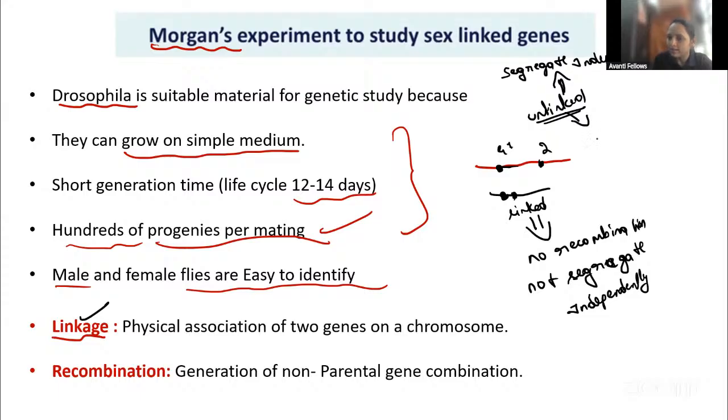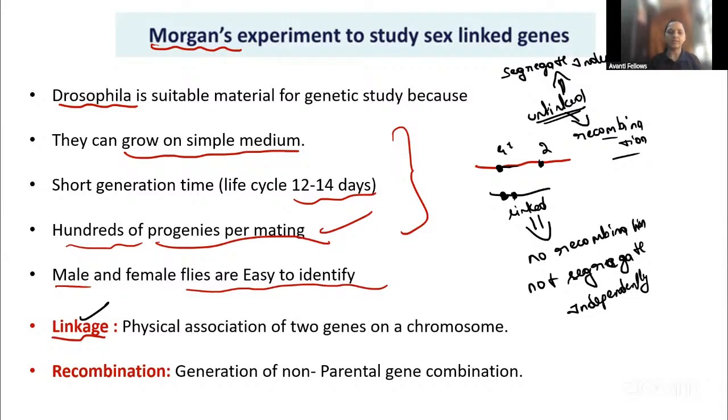And this unlinked gene will give recombination. Can you make a note of this, guys? This is very important regarding the unlinked gene and the linked gene. When they are together, they will go together only. They will segregate together only. There will be no recombination.